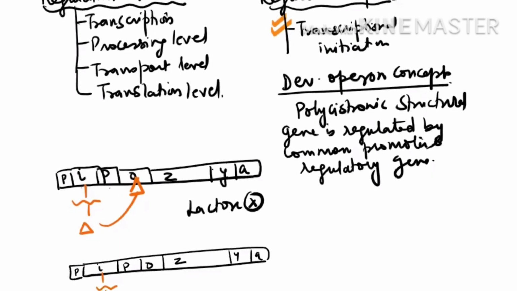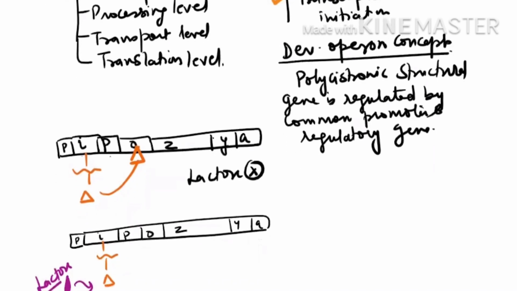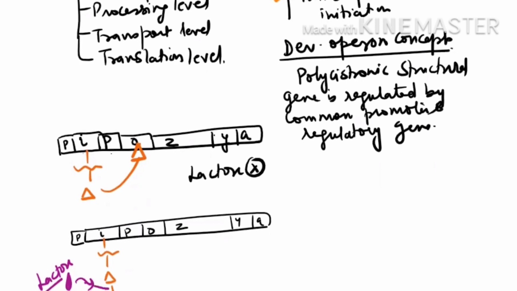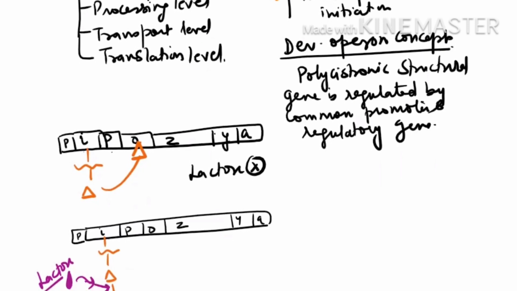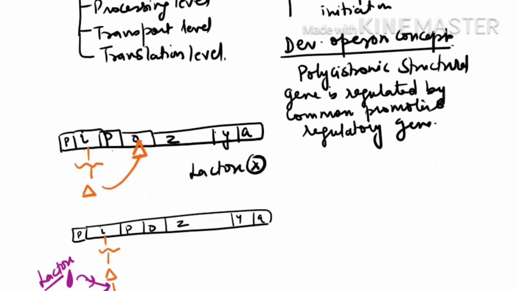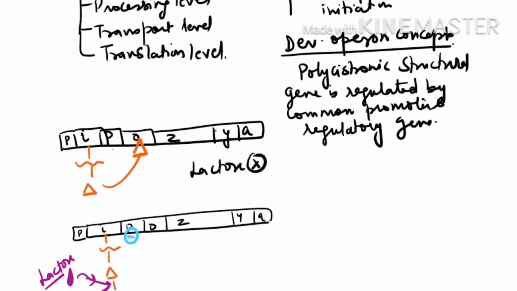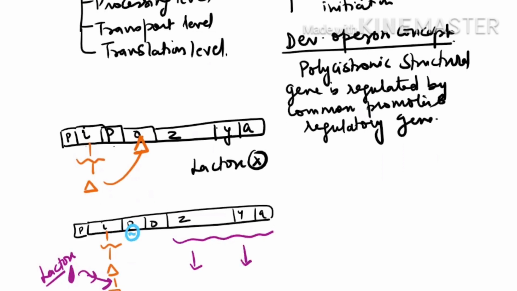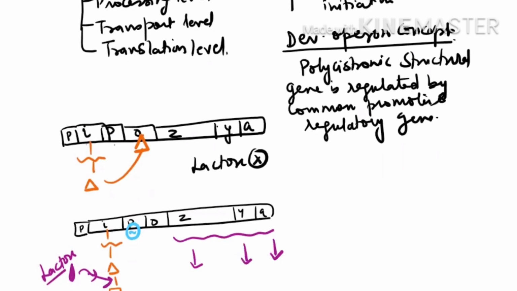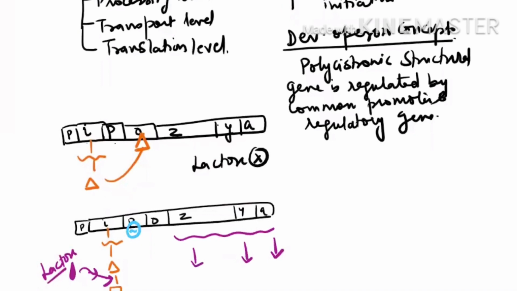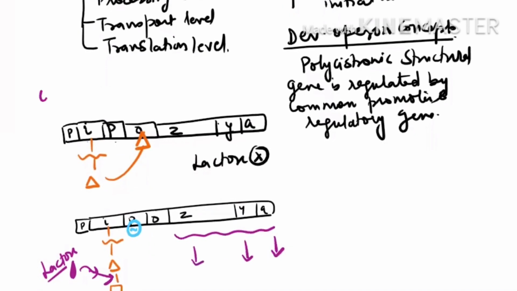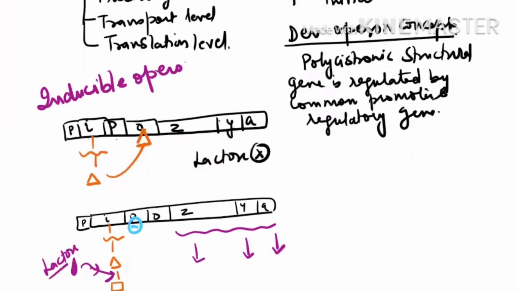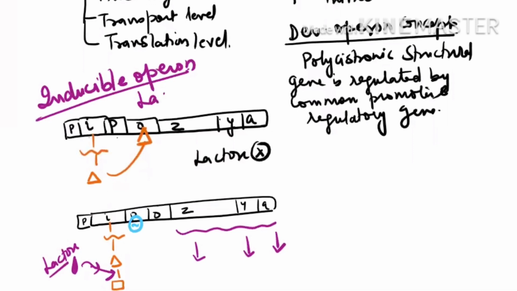So it changes the shape of this repressor protein. Let us assume we have changed the shape this way after the inducer has been added here. So it cannot bind to the operator, and then RNA polymerase will move forward. Binding here, it will move forward and it will prepare the entire transcript. And this transcript will prepare 3 separate proteins. So here, who is starting the system? We will say the starting is done by the lactose. So this system is also known as an inducible system, meaning this is an inducible operon. And the name is given lac operon.